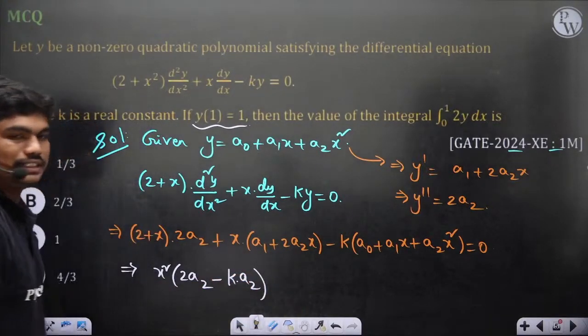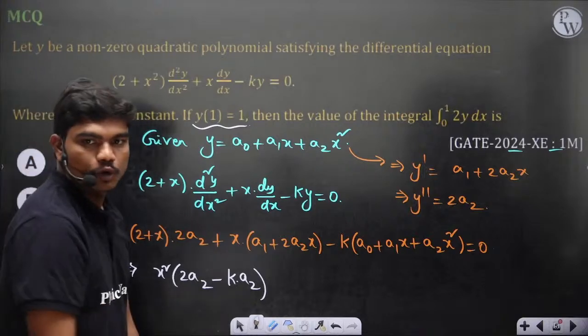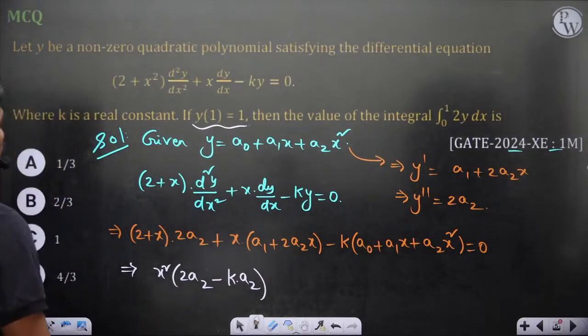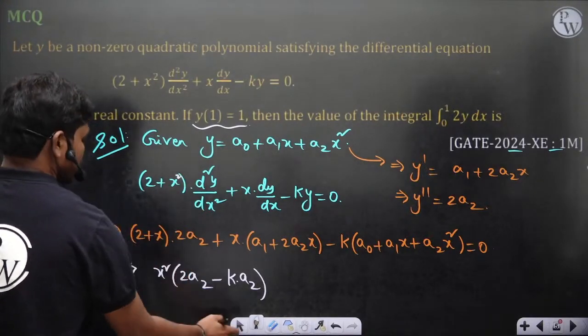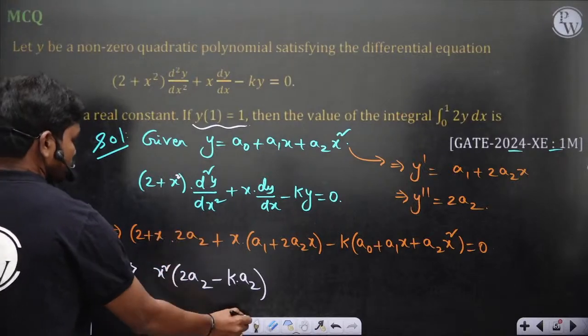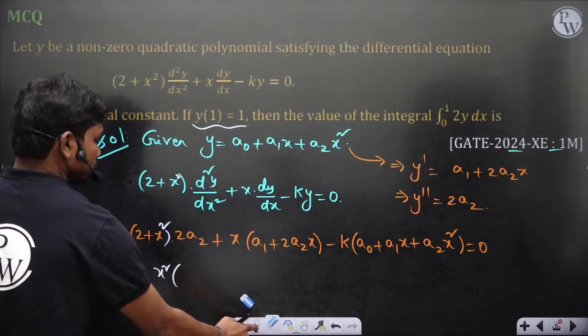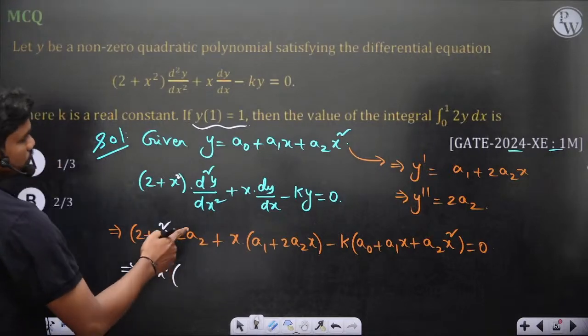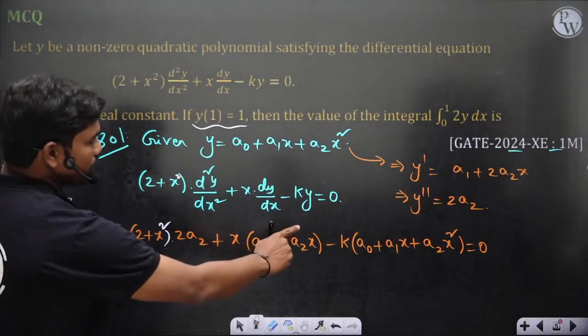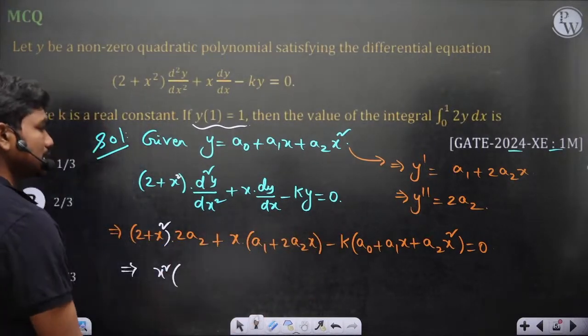So this is the x square term. The equation is (2 plus x square) times the second derivative, plus x into dy by dx, minus k times this complete expression, is equal to 0.